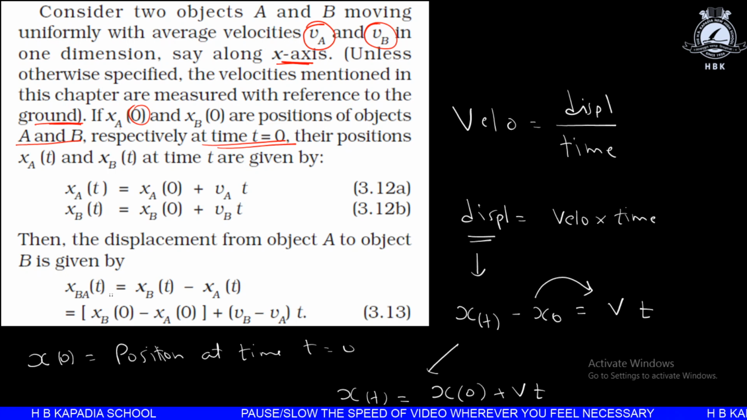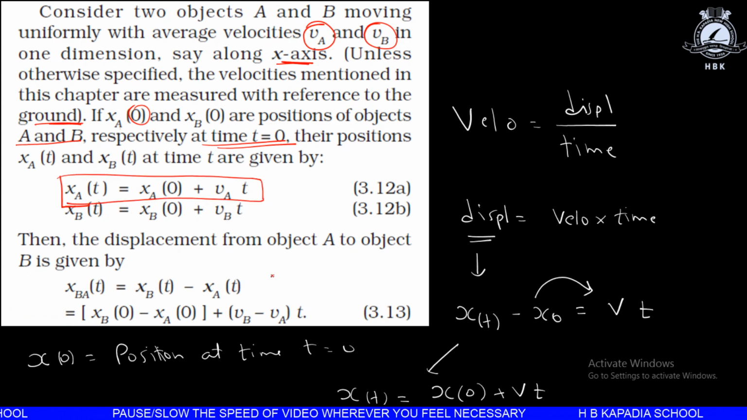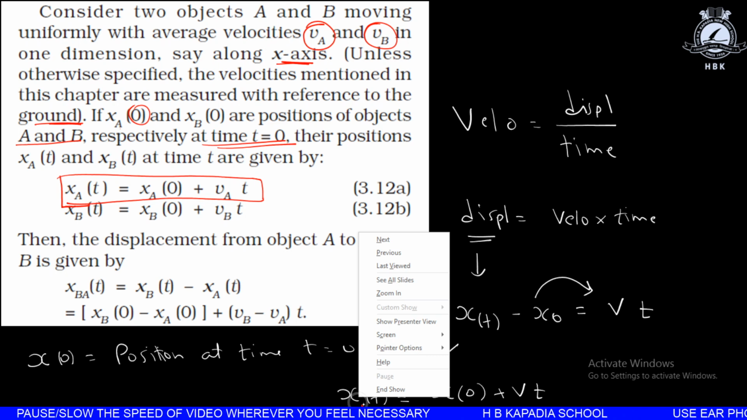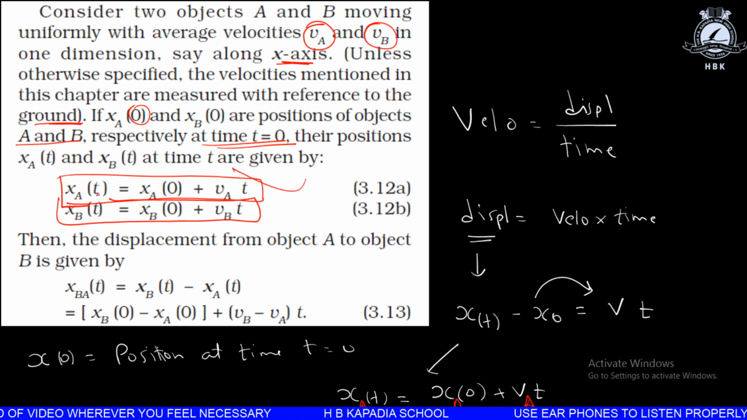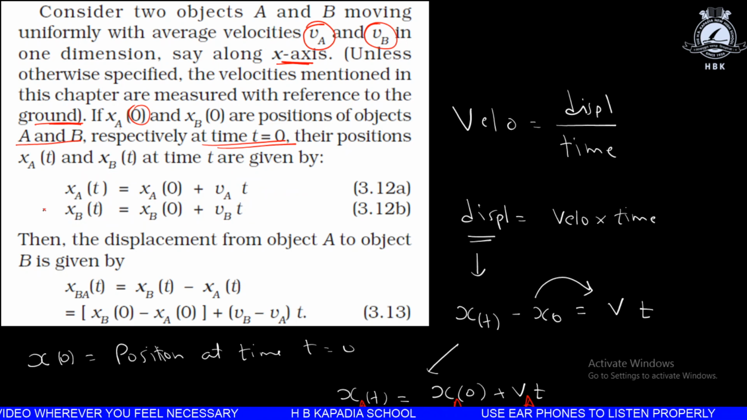So if we talk about A, then we can write x_A(t), which is the position of A at time t, and that is equal to x_A(0) plus v_A t. Here we keep A and the velocity of A. Similarly we have the equation of x_B. These two are the equations of x_A and x_B. They are quite important. With the help of these equations, we can find out the position of A and B at time t.